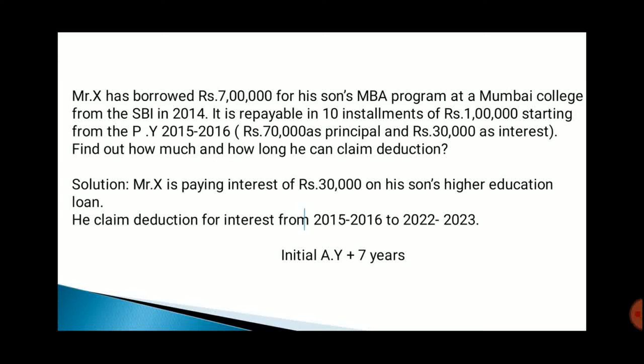The answer for this problem is: Mr. X is paying interest of ₹30,000 on his son's higher education loan. So in this problem, the assessee can claim deduction from the initial assessment year of 2015 to 16 to the next 7 years, that is 2022 to 23.